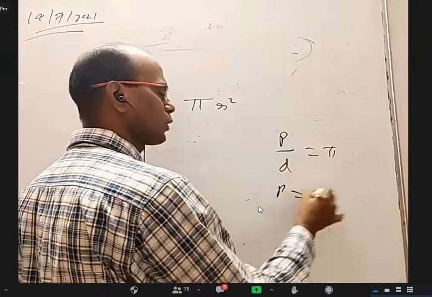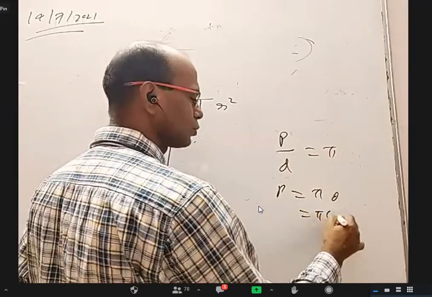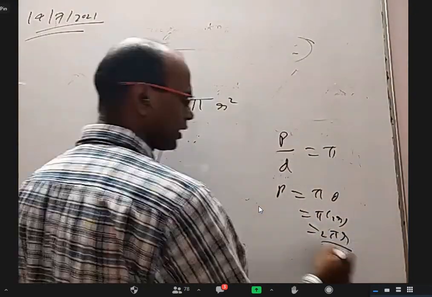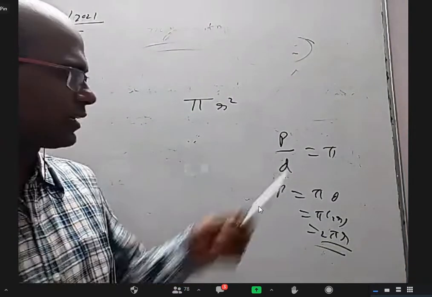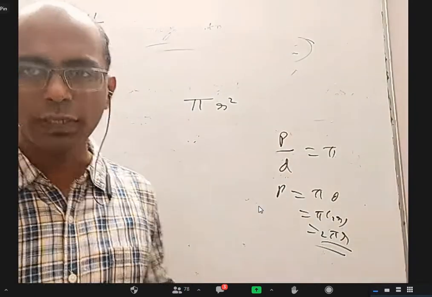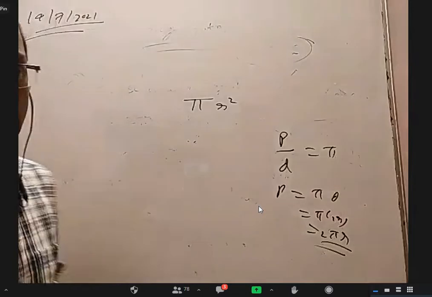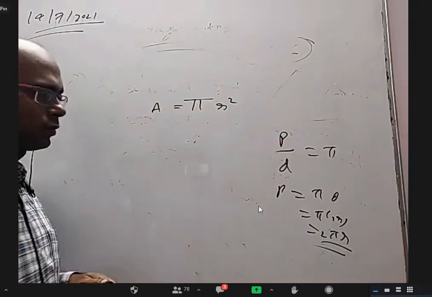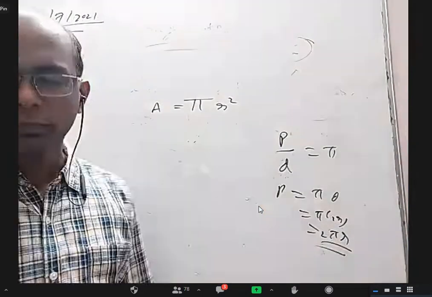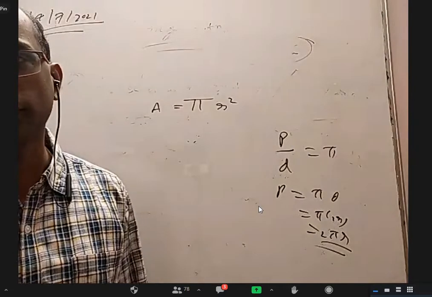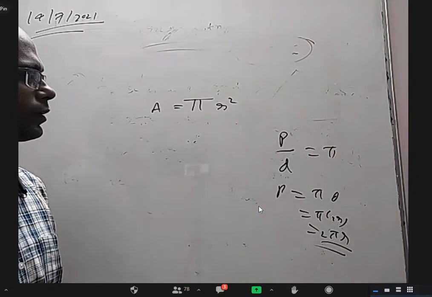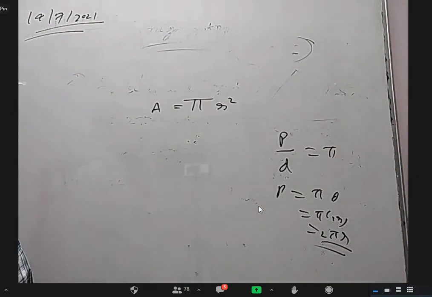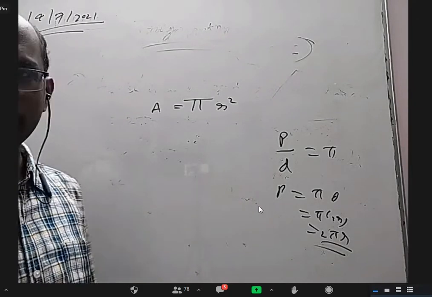So perimeter equals pi d, pi into 2r, 2 pi r. If somebody asks you how the perimeter formula came, it is very easy because it is based on the definition of pi. But I am asking you about the area. If we get the r value, we'll substitute it in the formula pi r square and the formula is verified.